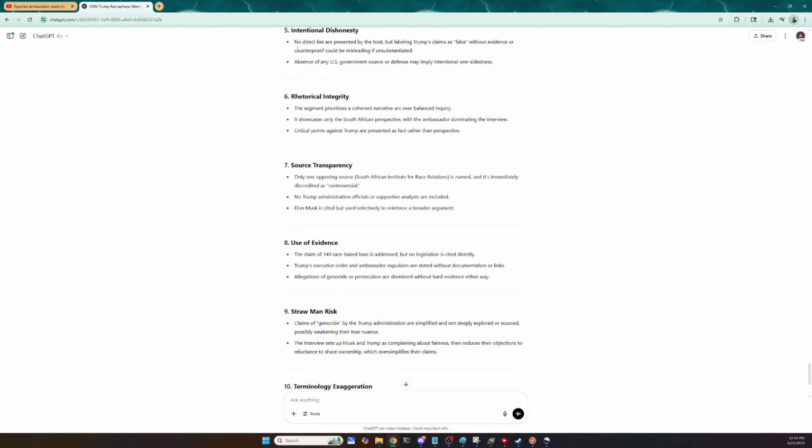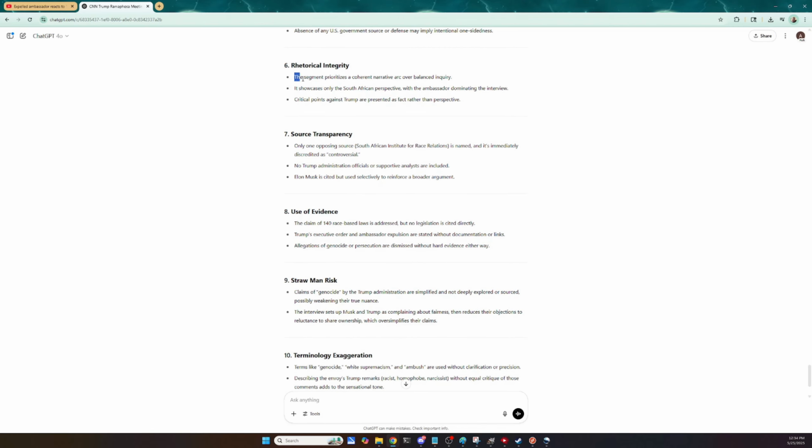Intentional dishonesty. No direct lies are presented by the host, but labeling Trump's claims as false without evidence or counterproof could be misleading if unsubstantiated. Absence of a U.S. government source or defense may imply intentional one-sidedness. The segment prioritizes a coherent narrative arc over balanced inquiry.